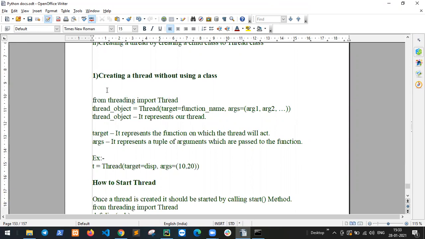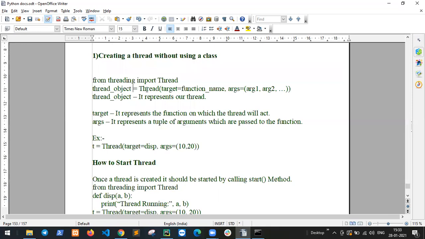Thread object equals Thread, target equals function name, args equals the arguments to pass to this function. Thread object represents our thread. The Thread call returns one object, so assign this object. This is called the thread object. It represents our thread.